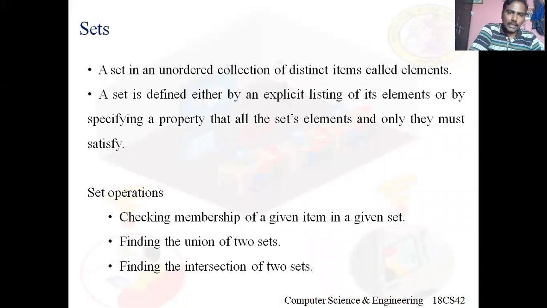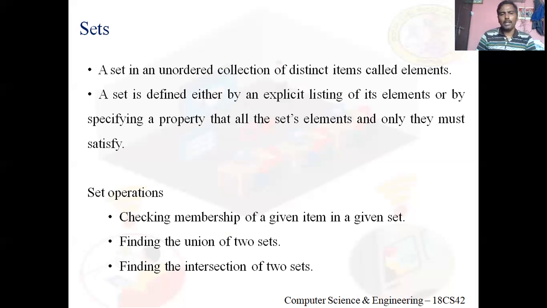Now coming to set. What is a set? You know, right? A set is an unordered collection of distinct items called elements. What are the operations you can apply on a set?